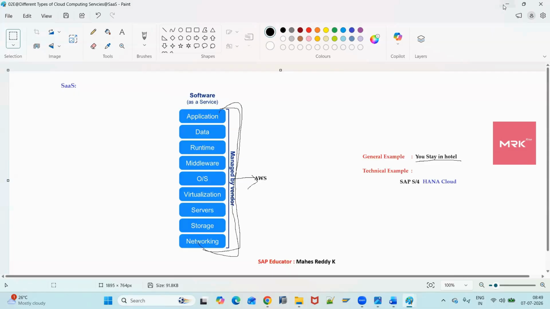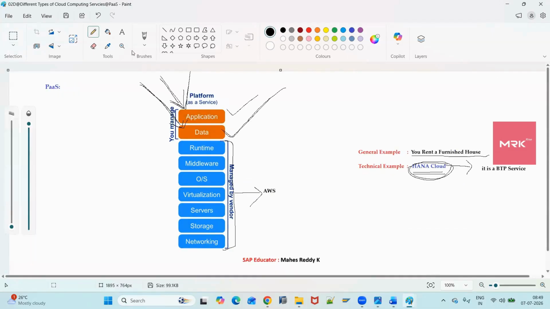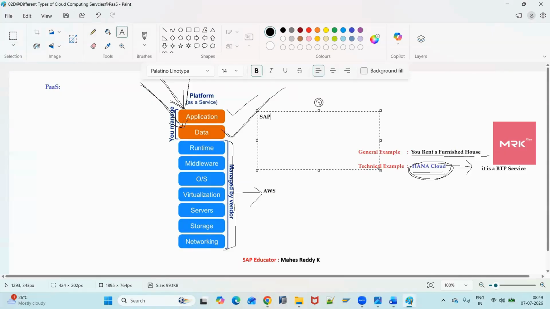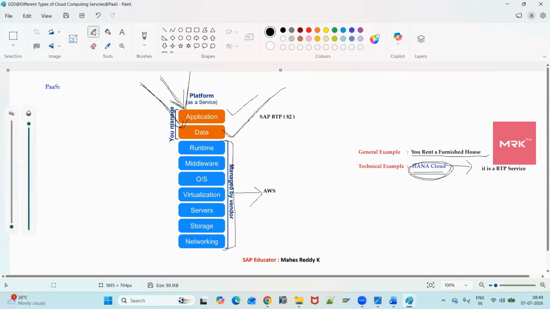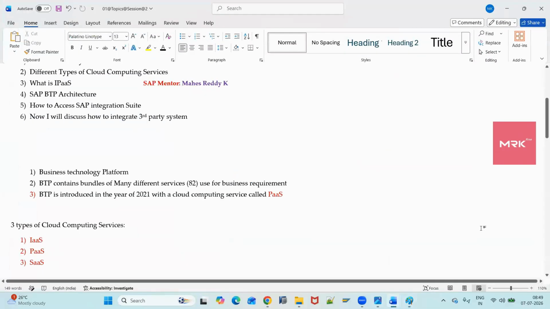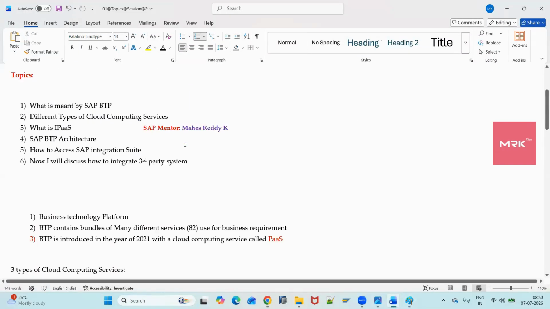So here my point is PaaS. SAP BTP is providing bundles of many different services. Out of all these 82 services, there are some database services and some application services as well. Whatever you want, you just create. You don't need to download at all. Just select that service and create it. Everything in the backend is managed by the vendor. So this is what is called a PaaS cloud computing service. SAP introduced BTP as a PaaS cloud computing service. I hope you understand this point. Any questions? Fine.